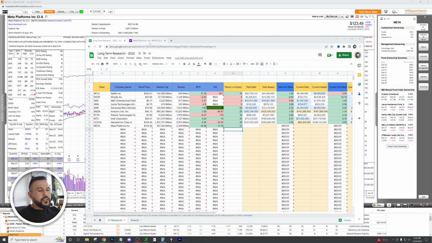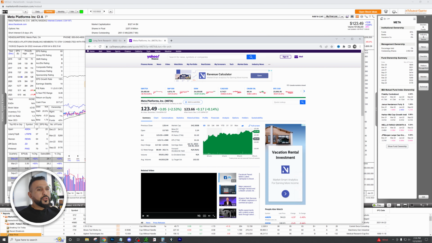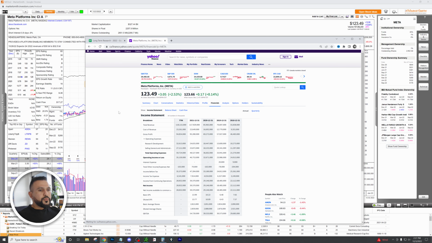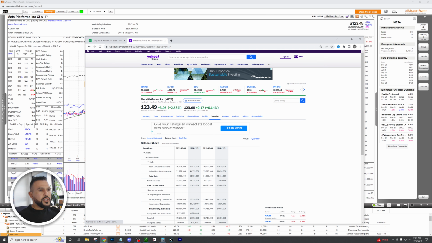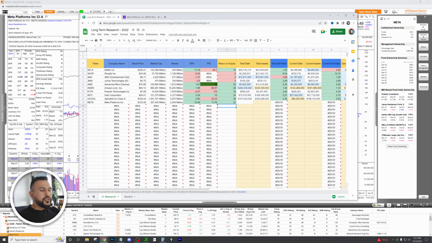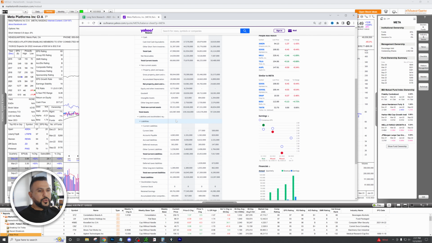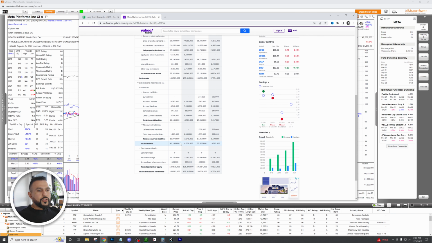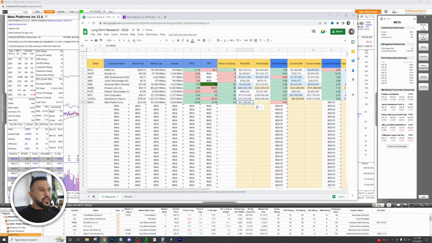Now we're going to dive into some of the financials, some of the fundamentals, and we're going to start with total debt. So we're going to go to financials. We're going to look at balance sheet. And what we're looking for here is total debt versus total assets. Okay, so we're going to come down. We're going to look at total liabilities, which is total debt. We're going to copy that. And bam, we're going to plug it in.